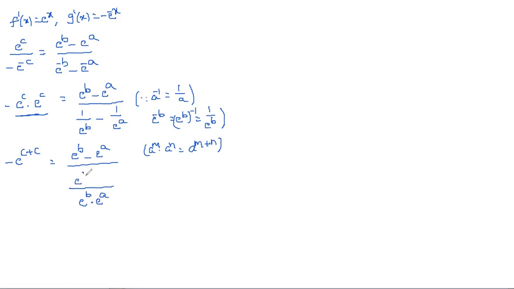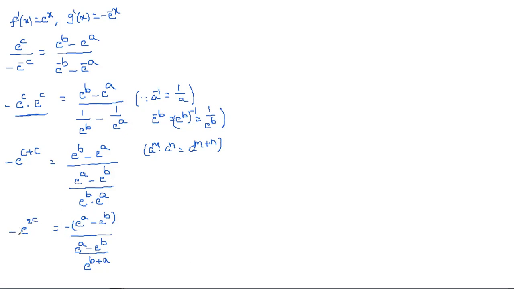So (e^a - e^b) in the numerator, and -e^c · e^c is simply -e^(2c). If you take minus as common, we get -(e^a - e^b), and applying a^m into a^n, we call it e^(b+a).